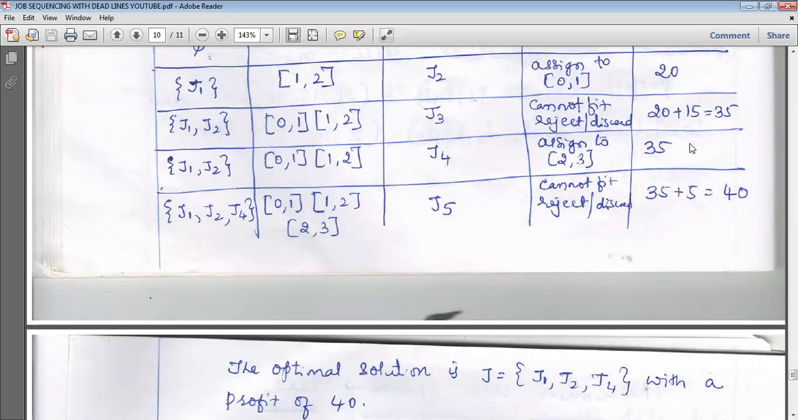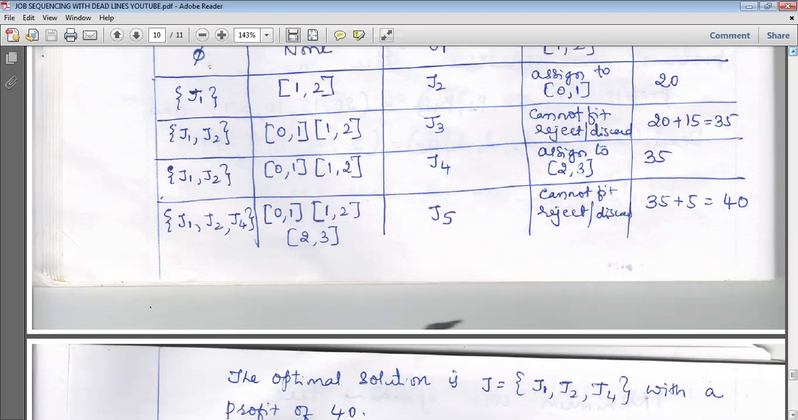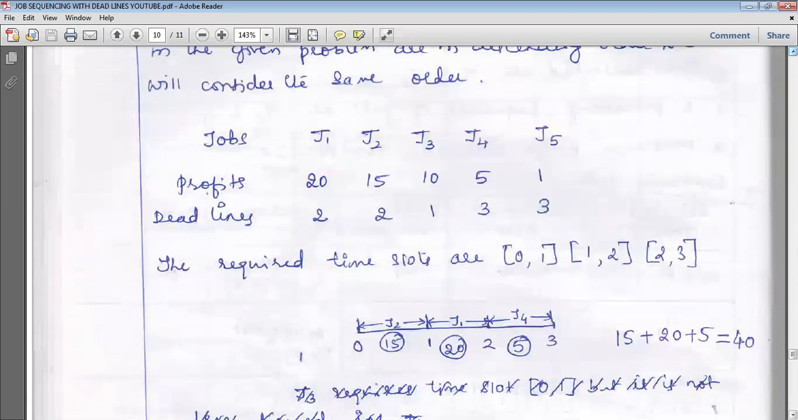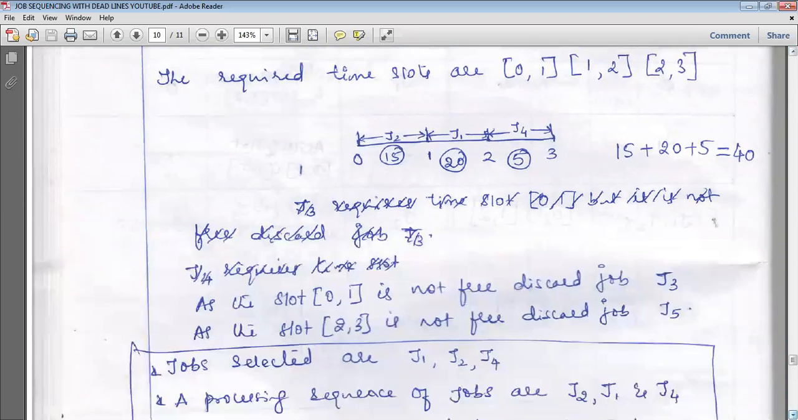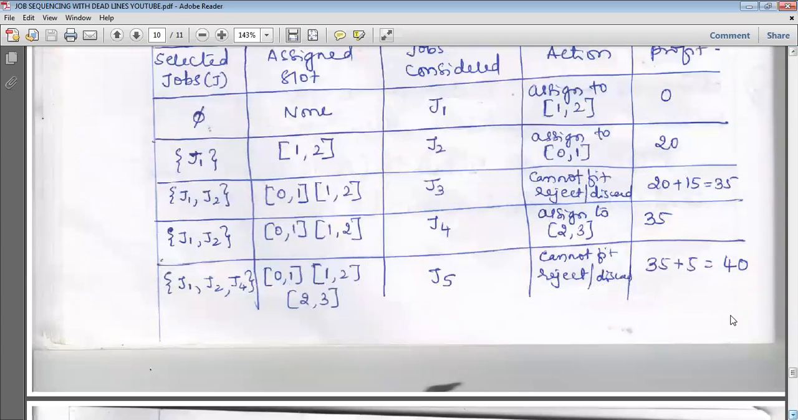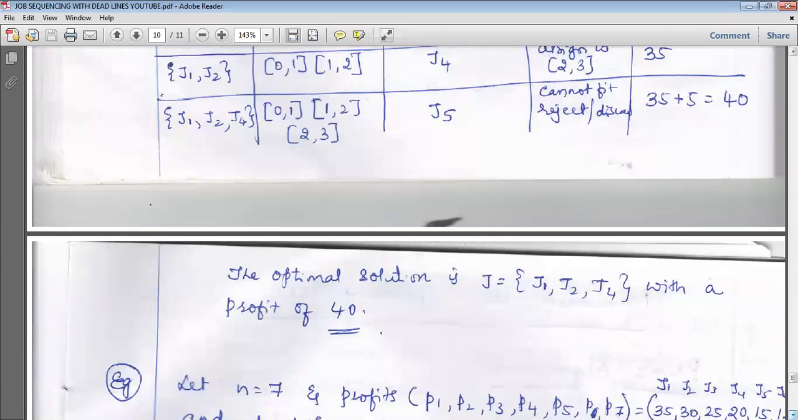So the profit earned after selecting J1, J2, J4, we have to add up all those things. J1 is 20, J2 is 15, J4 is 5. 20 plus 15 is 35, plus 5 is 40. So profit earned is 40 rupees. So the optimal solution, meaning which jobs are selected: J1, J2, J4 are the jobs selected with a profit of 40 rupees.